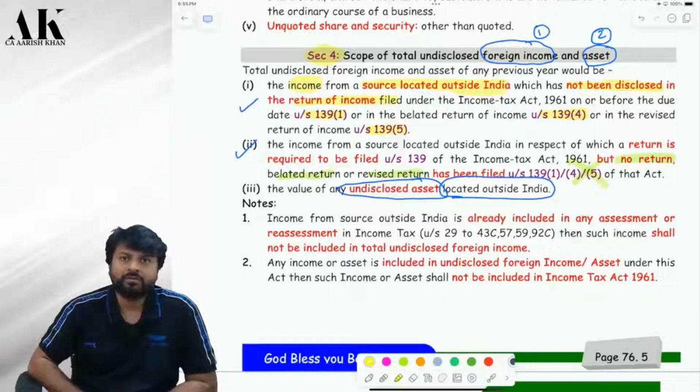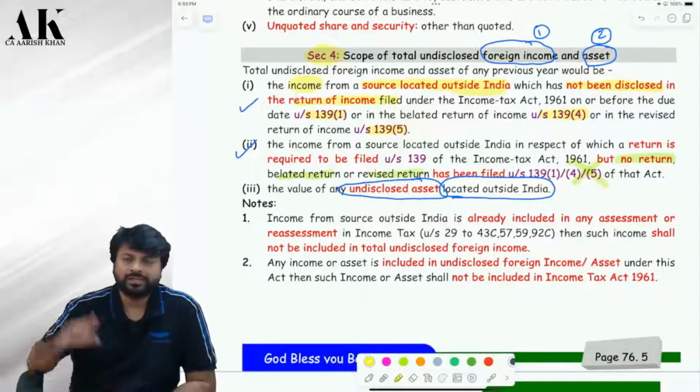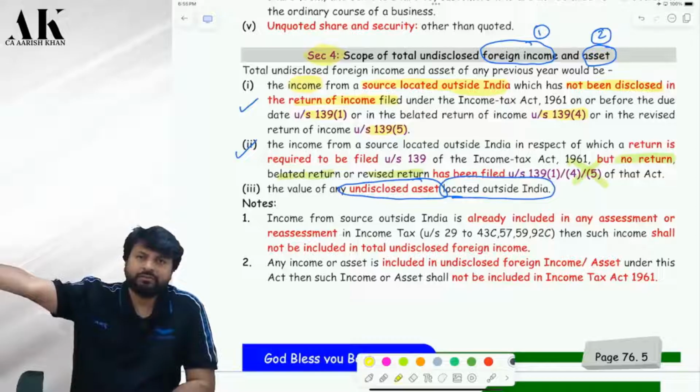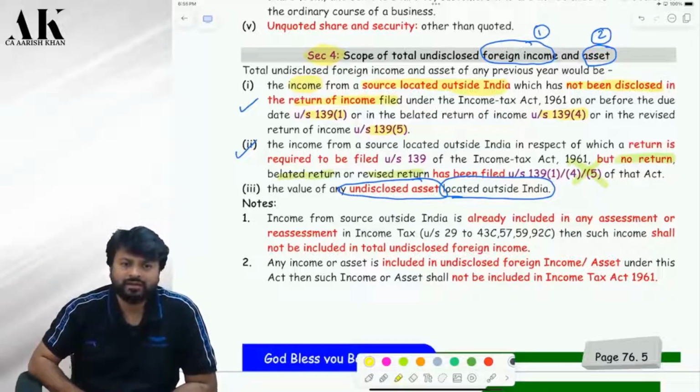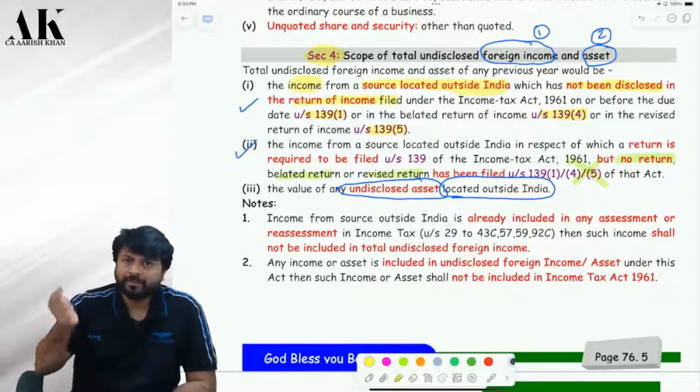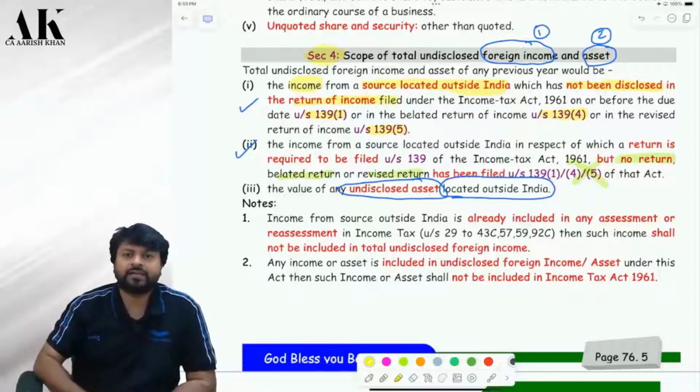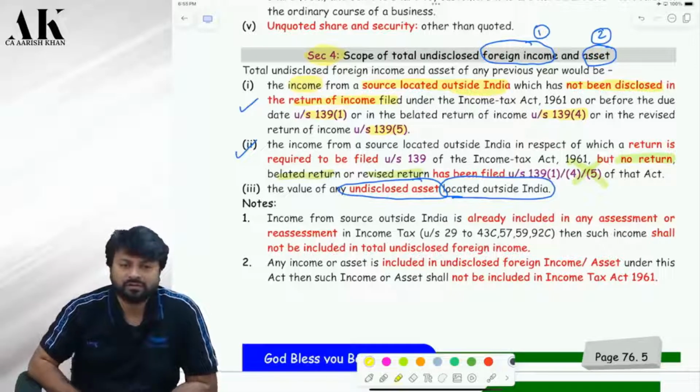I'm not talking about whether you have disclosed or not. I'm talking about there is an income of 2017-18, for example, which was already assessed in 2019-20. Okay. Now that income cannot get again assessed under what? It already got caught, now it cannot be assessed under the black money law. That's what I'm saying.